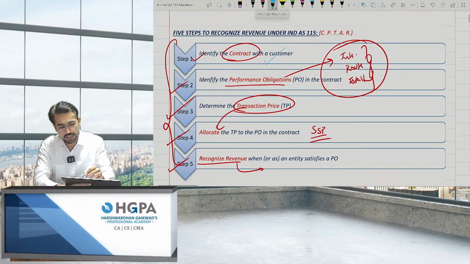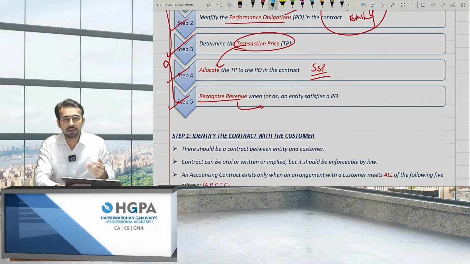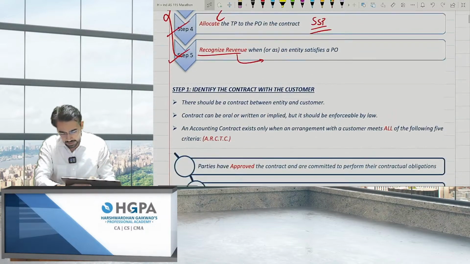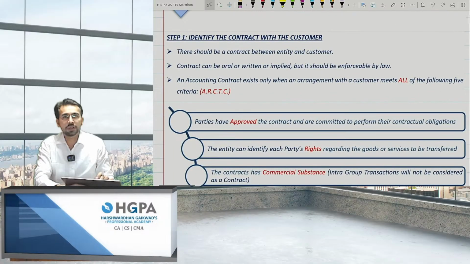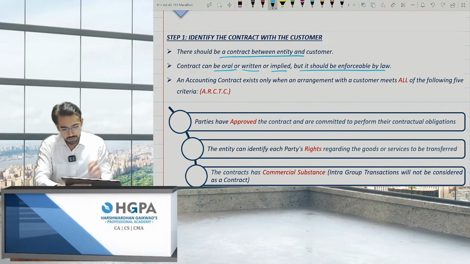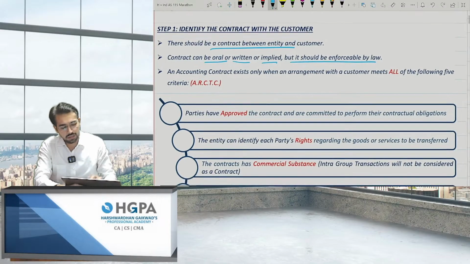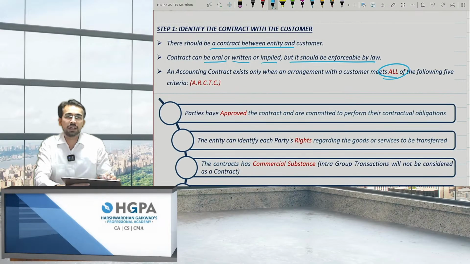The first point states what is basically a contract and what are the different terms associated with the contract. So let's discuss in detail. First of all, identify the contract with the customer. Now what is identify the contract with the customer? There should be a contract between the entity and the customer. Contract can be oral or written or implied, but it should be enforceable by law. And next, an accounting contract exists only when an arrangement with a customer meets all of the 5, that is ARCTC.